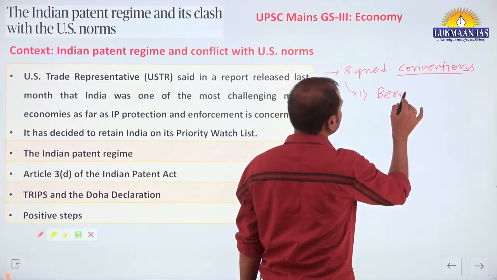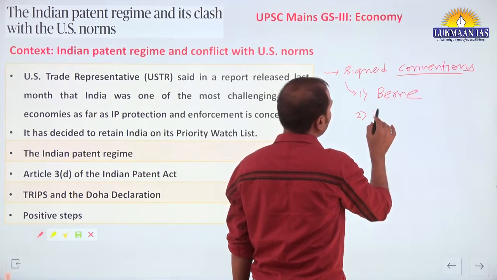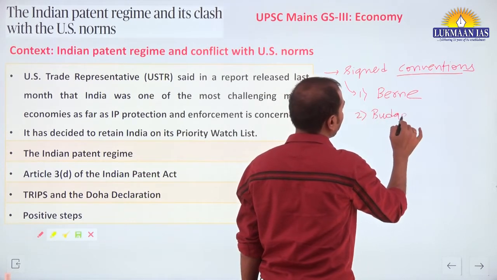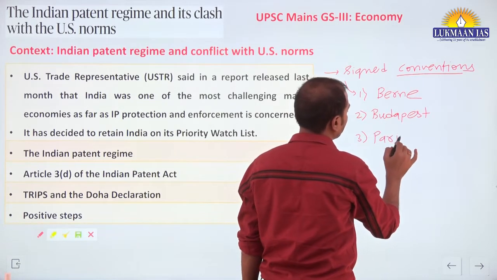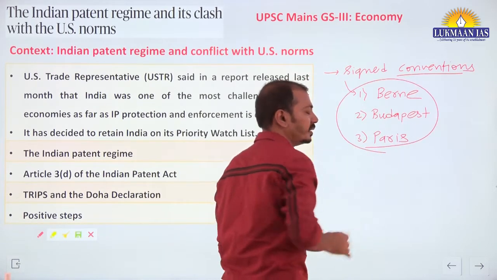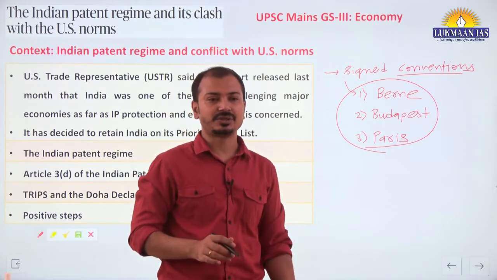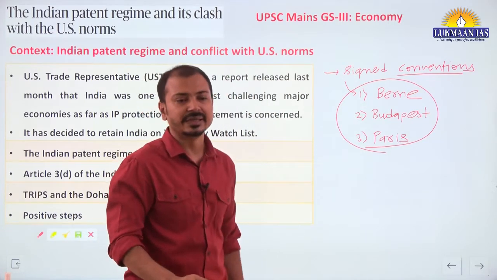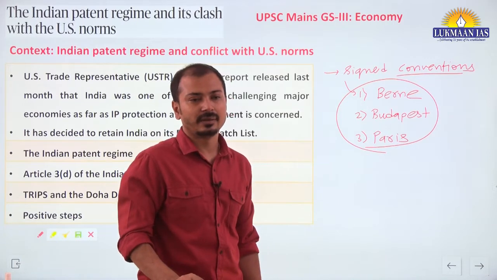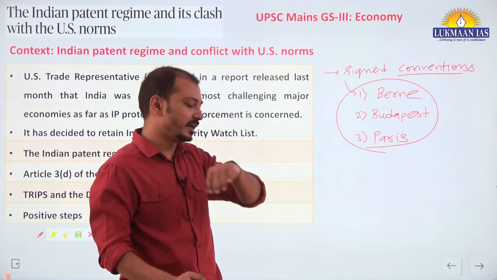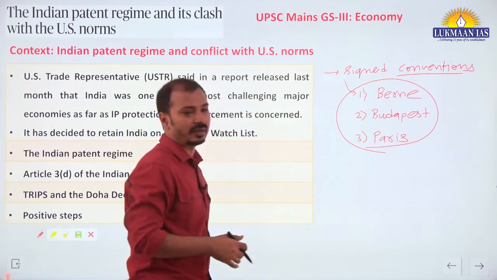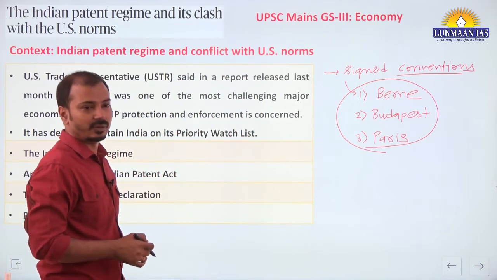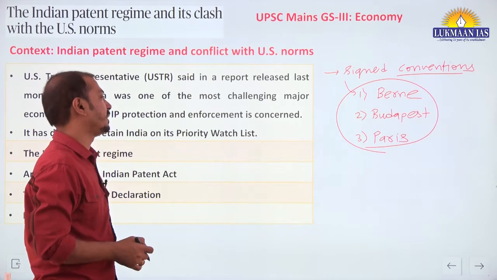Bern Convention, Budapest Convention, and third, Paris Convention. If it is asked in the prelims examination that Budapest Convention or Bern Convention is related to which of the following, you should know it is related to protection of IPRs, intellectual property rights.